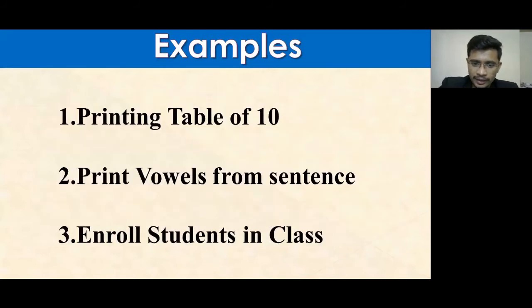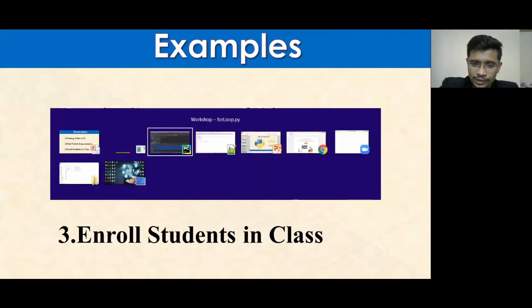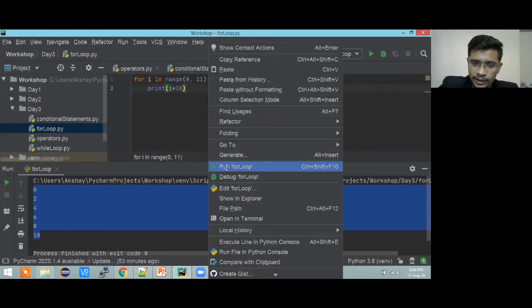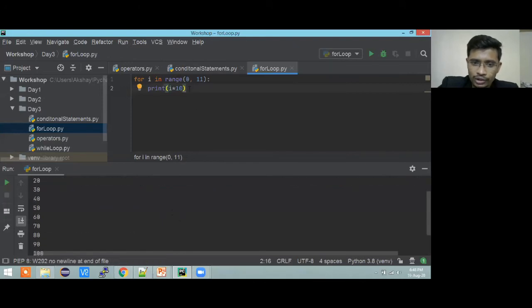And then we print a table of 10. I don't think I'm going to print table of 10, so you can just go and multiply that number like this. Quickly, I'm going to show you. If I'm getting a number, I'm going to print the number times 10, so I'm going to get the table of 10. Here I go, run the code. Yeah, 10. Okay, 0 also came.